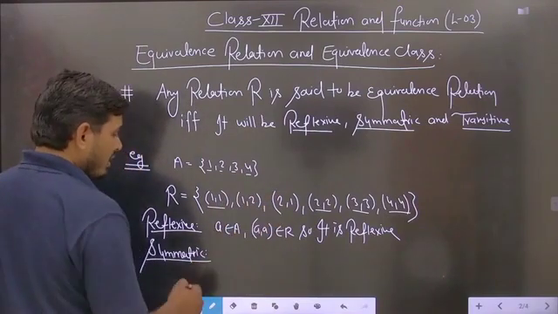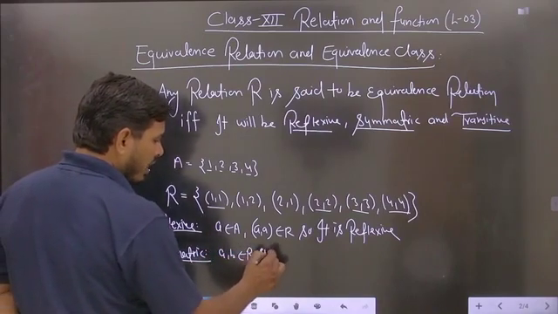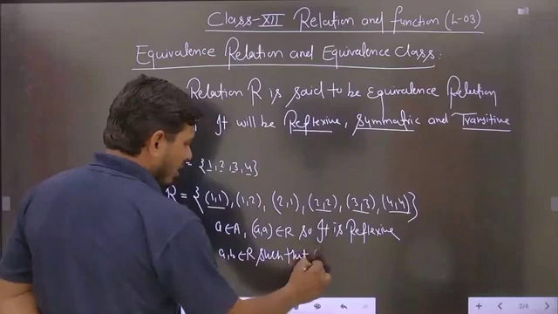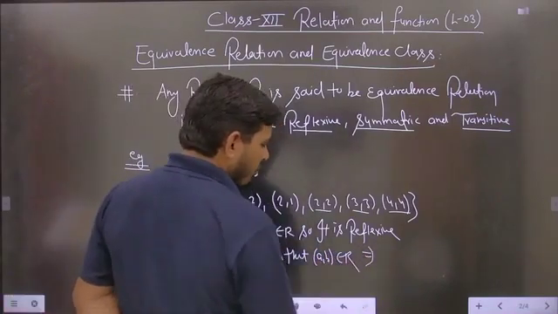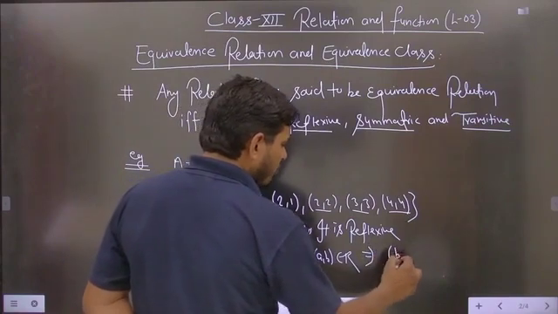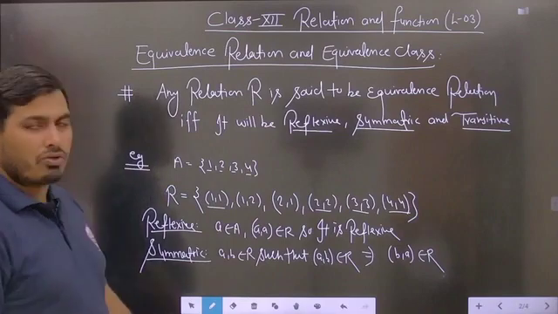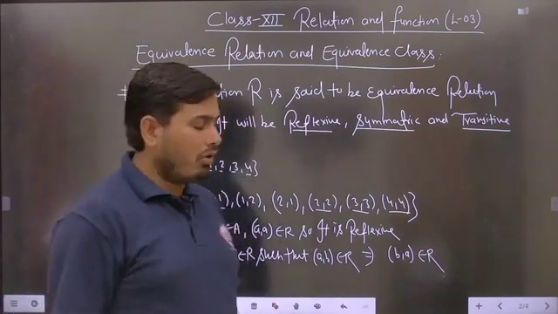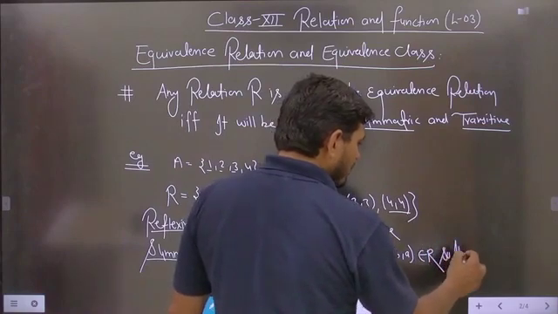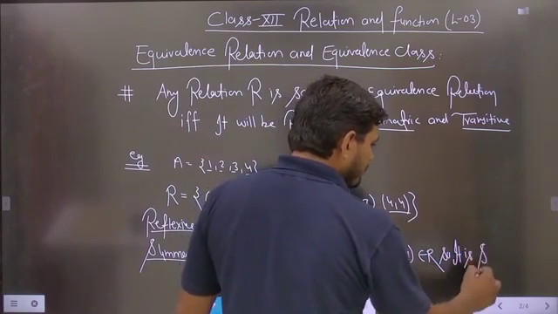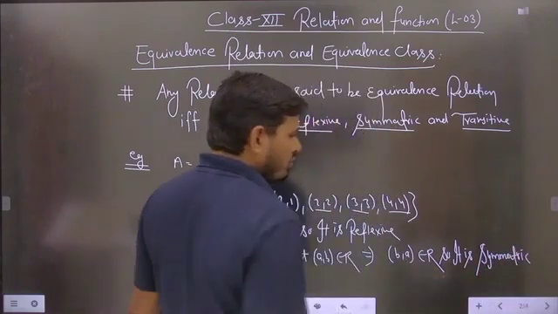So if AB belongs to R, we have to check whether BA belongs to R or not. In this example, AB belongs to R and BA also belongs to R. So it is symmetric. Easily you can check for the symmetric case. Is it clear?